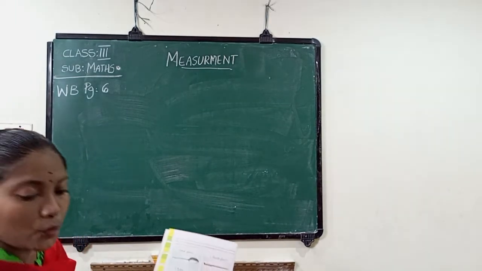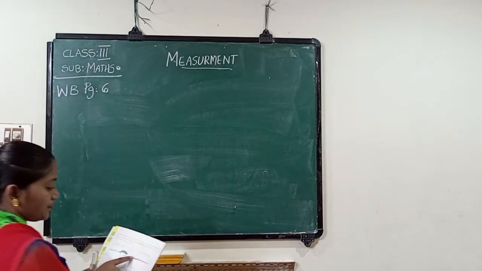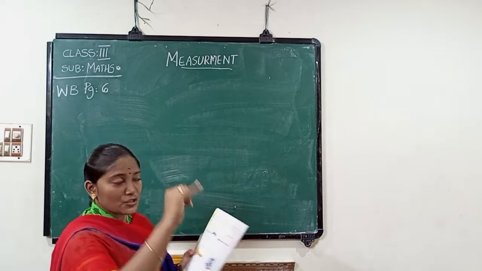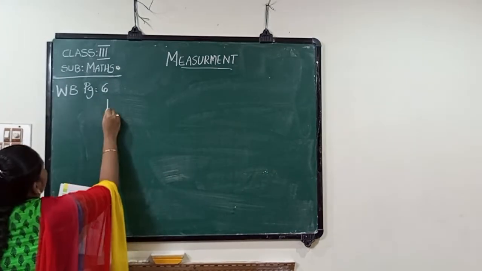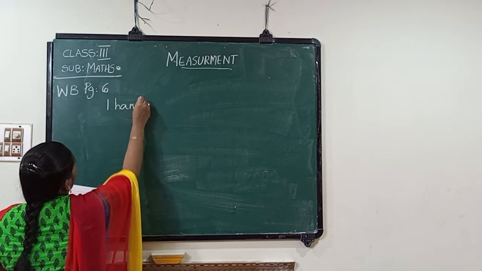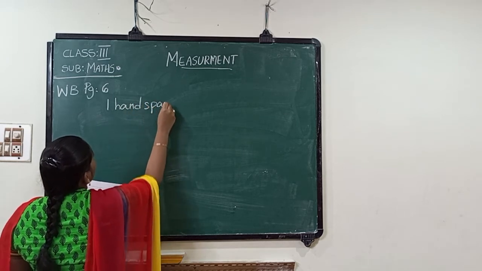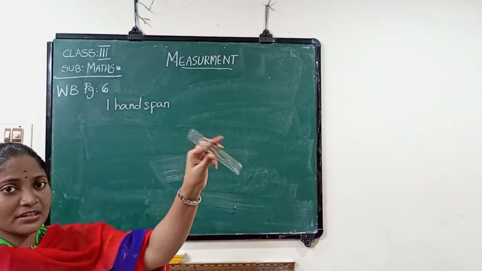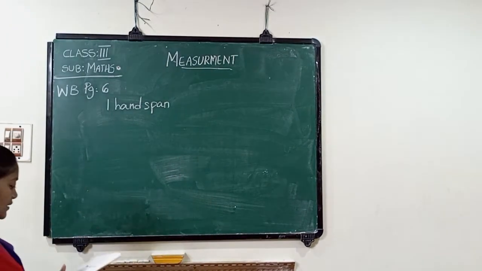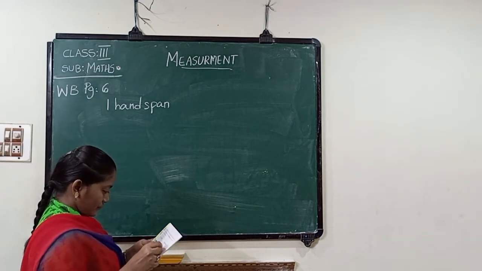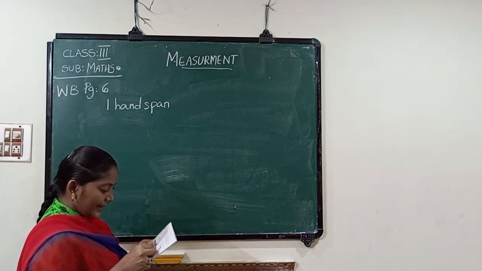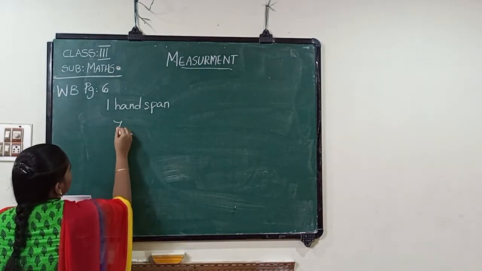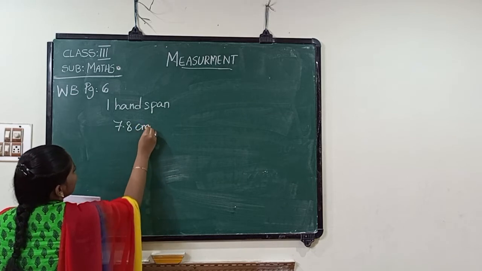And the first one is a spoon, and the spoon is one hand span. Like this we will measure. So I am writing here one hand span. And now I am measuring with a centimeter scale. So it is 7.8 centimeters. So the spoon's length is 7.8 centimeters.